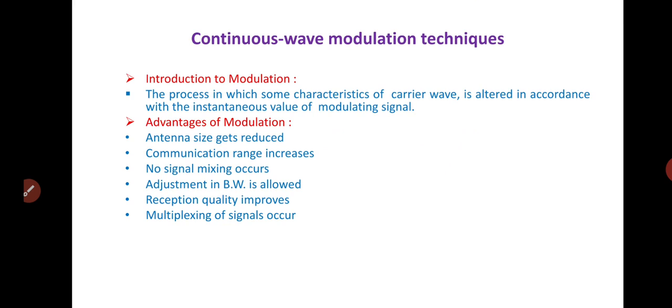The information signal that we want to transmit is usually called the modulating signal. It may be voice, video, or binary data.